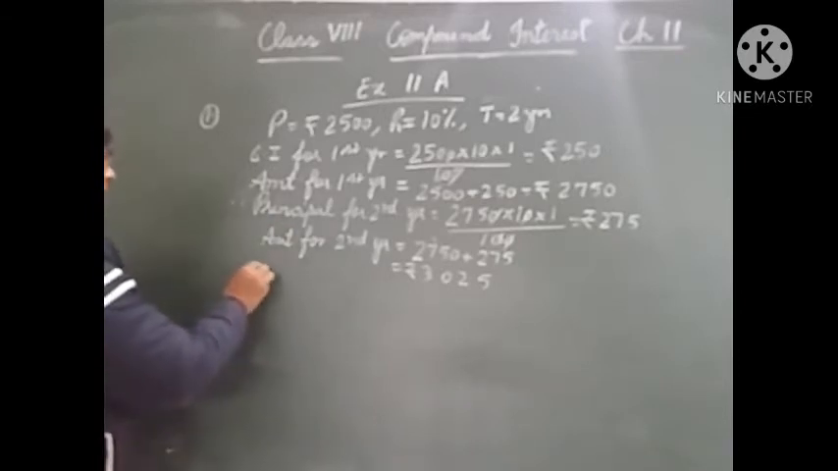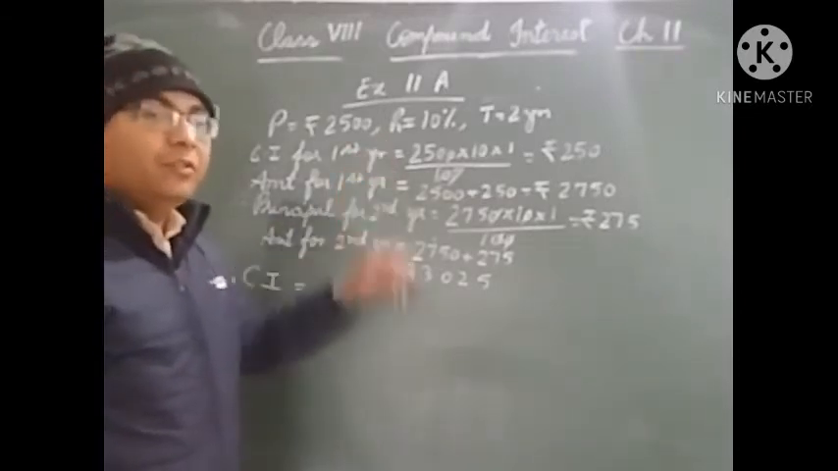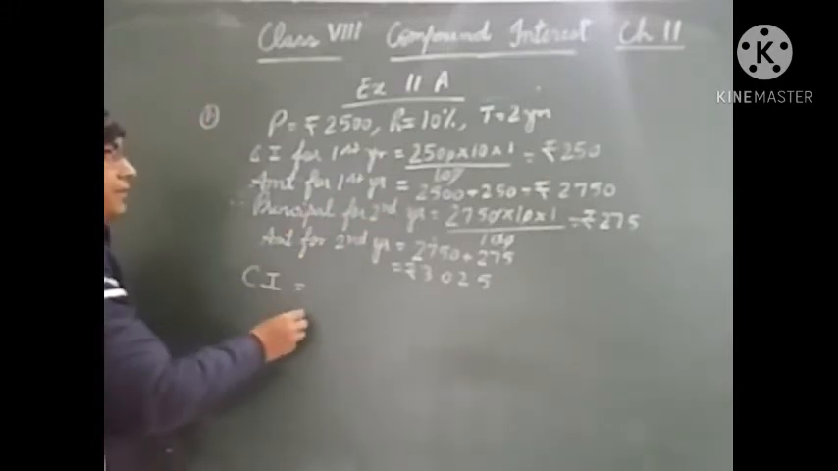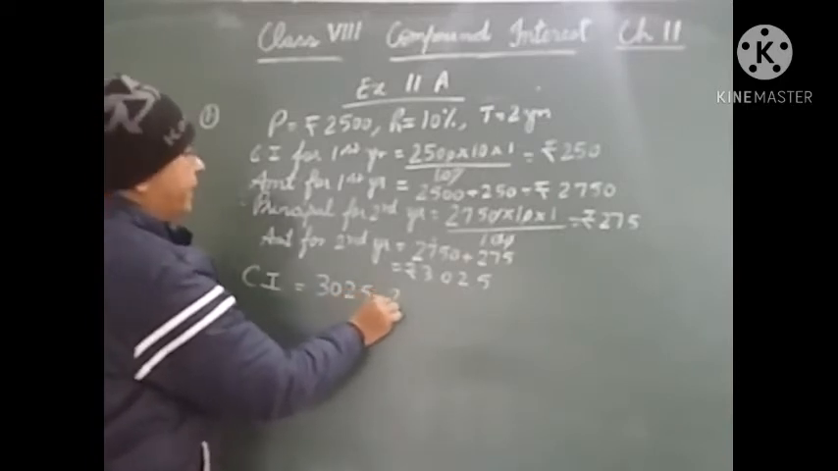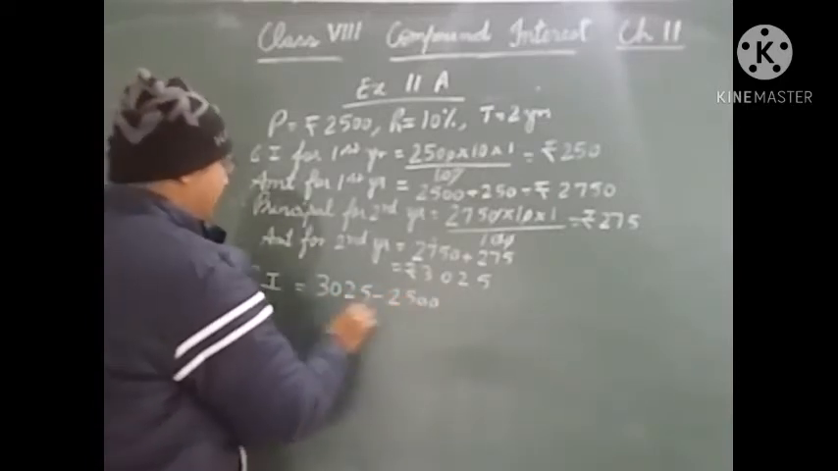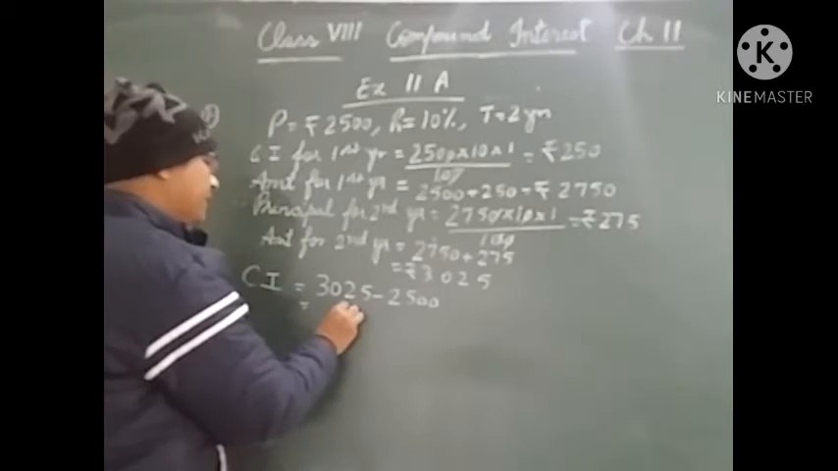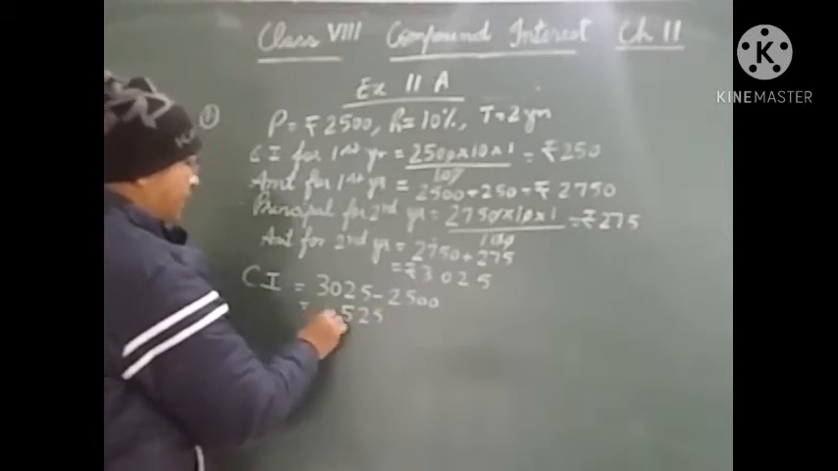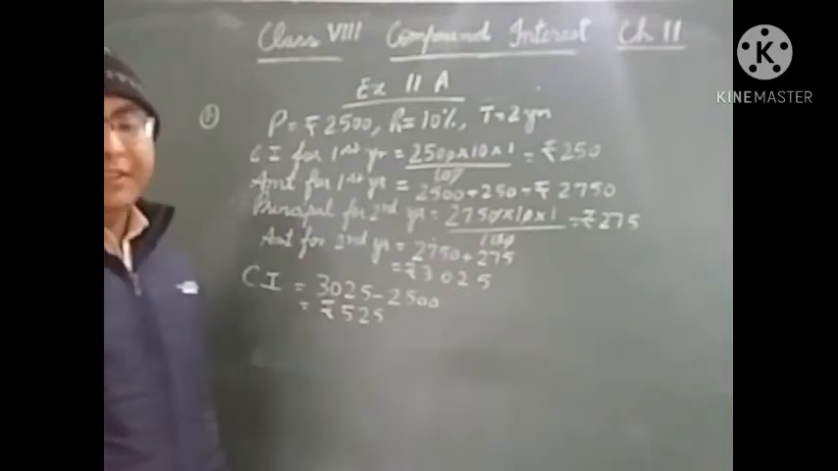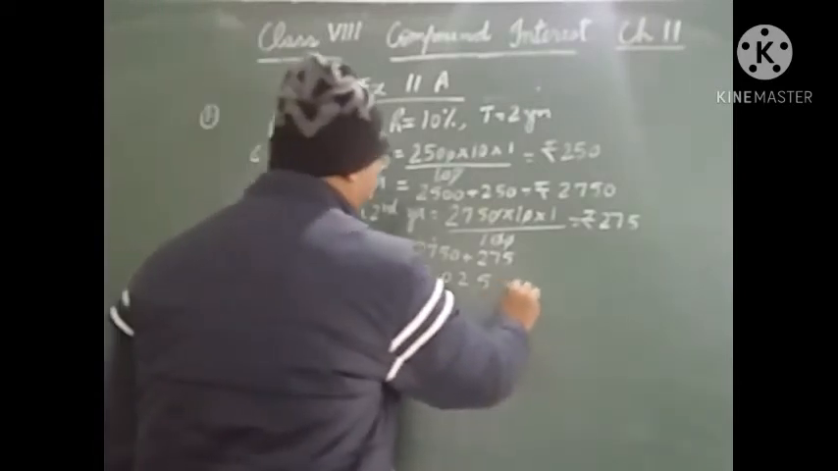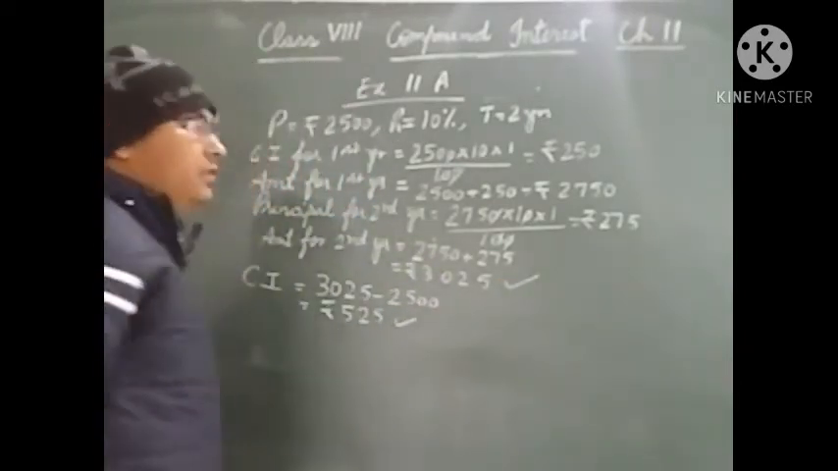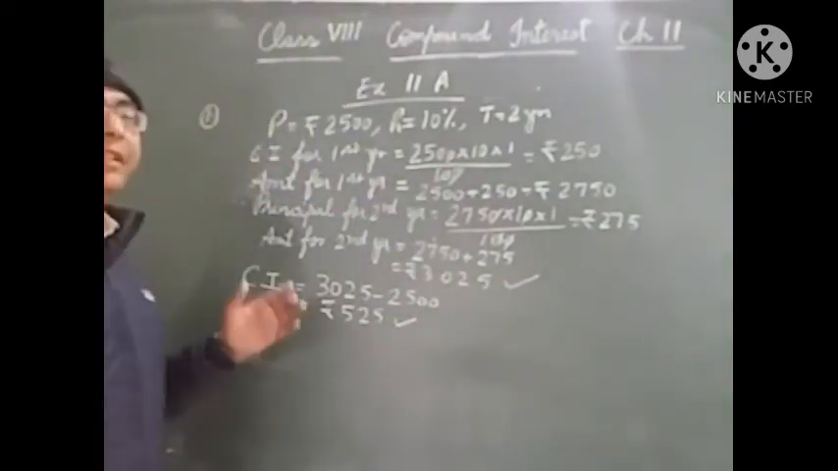Now this compound interest will be the difference of the amount of second year and the principal of first year. So 3025 minus 2500. This is how much? It is 525. So compound interest is rupees 525 and amount will be rupees 3025. Okay. So this is how we calculate the compound interest year by year.